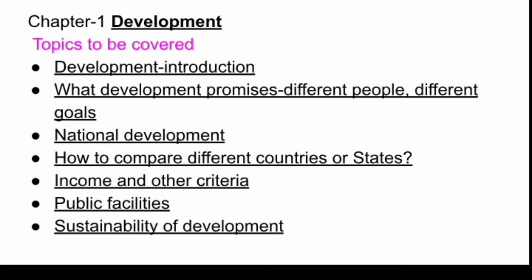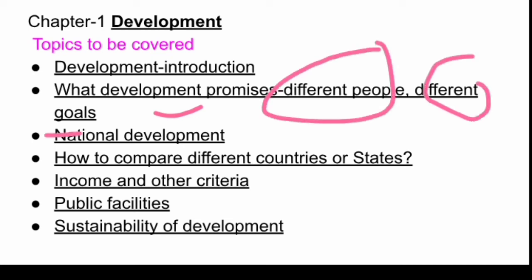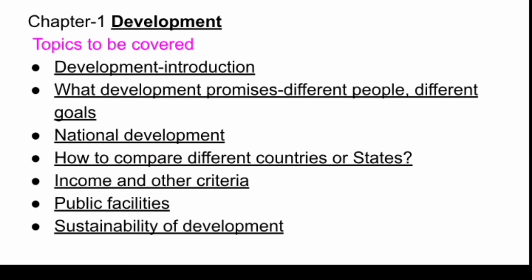First is development. We will see what is development. Then we will move on to what development promises. That means different people have different aspirations and goals for development. Then we will see development at national level, because in this chapter the development is dealt at two levels. First is individual and the second one is national level.